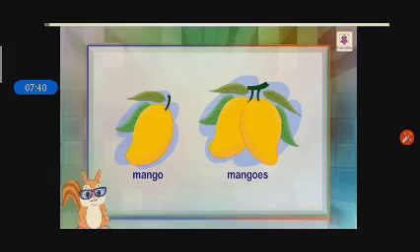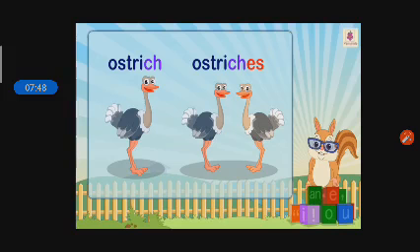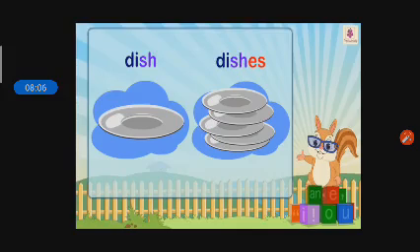Mango, mangoes. Last letter O. We have to add ES. Mangoes. Ostrich, ostriches. Last letters CH. We have to add ES. Then you can make the plural form of ostrich. Ostriches. Dish, dishes. Last letters SH. You have to add ES with it. Then it makes the plural form, dishes.